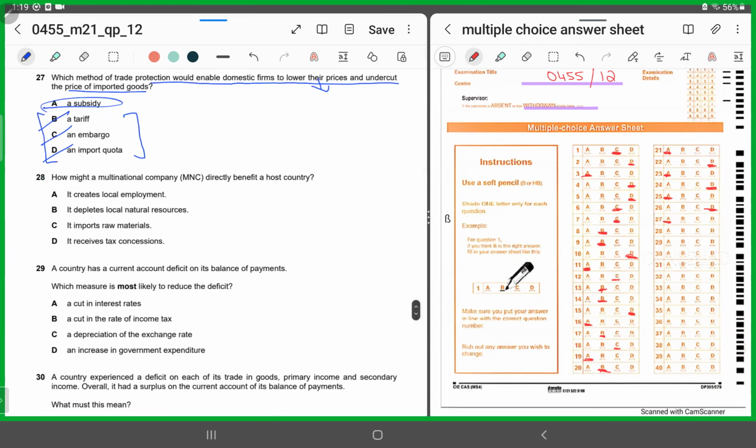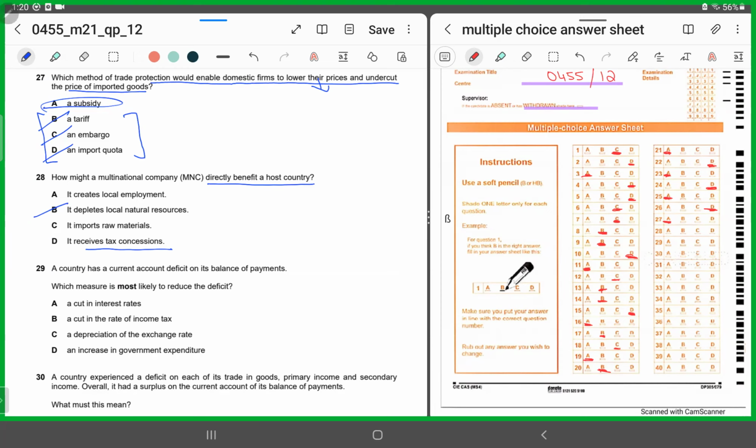28. How can an MNC directly benefit a host country? Creating local employment. Depleting natural resources is a disadvantage. Importing raw material is again going to worsen the current account. Receiving tax concessions does not necessarily help, as it may repatriate the profit or invest again or not.